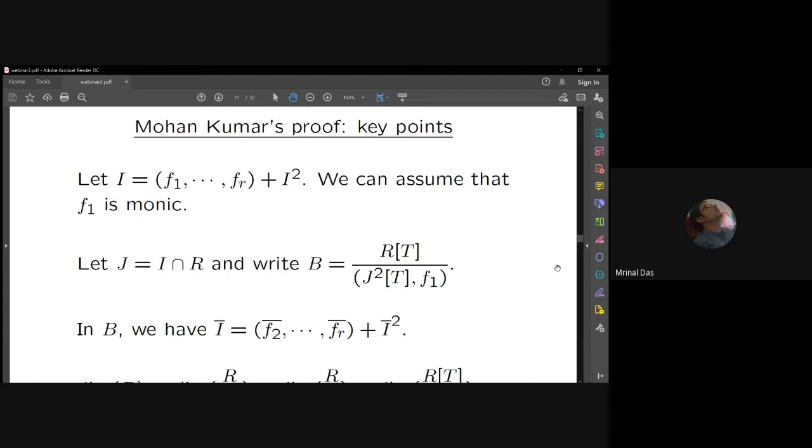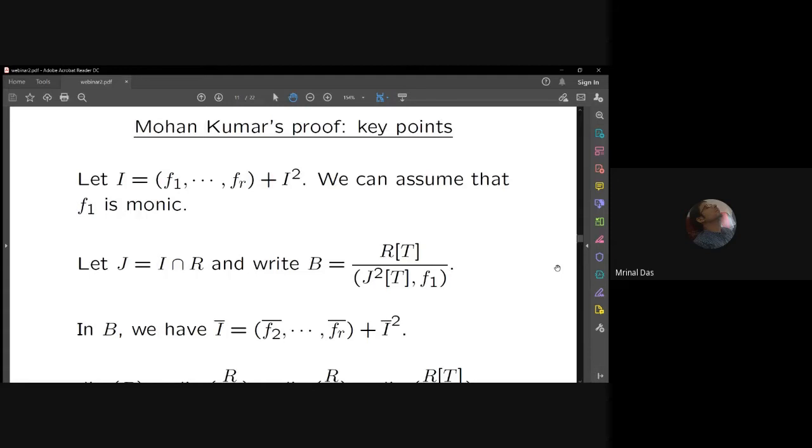So take a high power, say f to the power p, and that belongs to I square. You add it to f1, so nothing actually changes. I mod I square is still generated by this new f1, f2 up to fr, but this time f1 becomes monic because you have added a high power of a monic to the old f1.